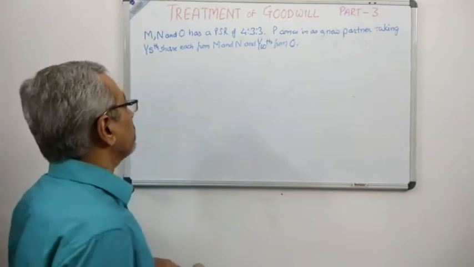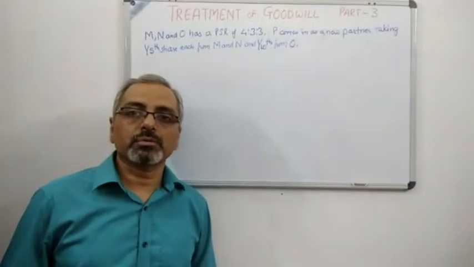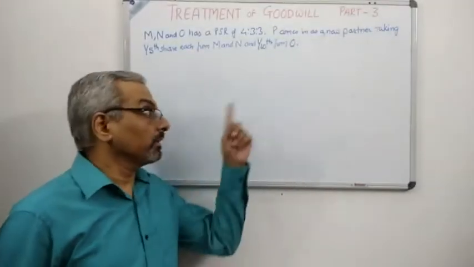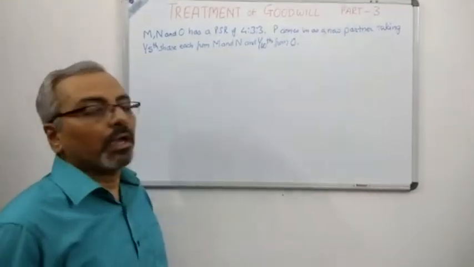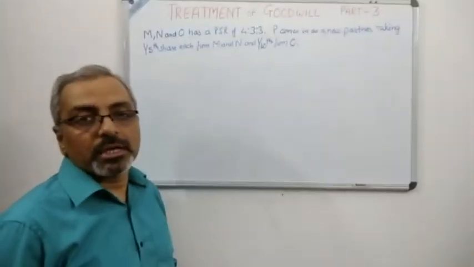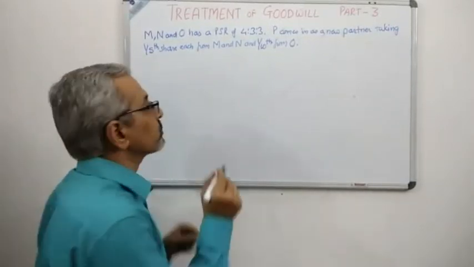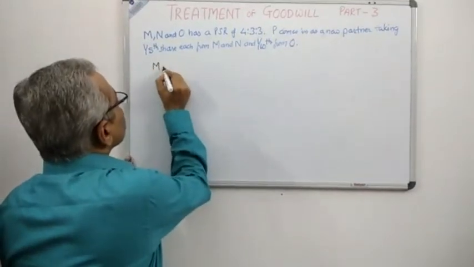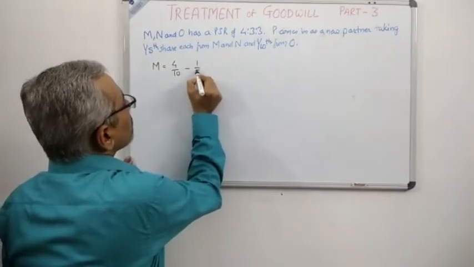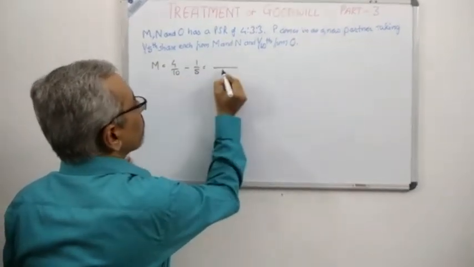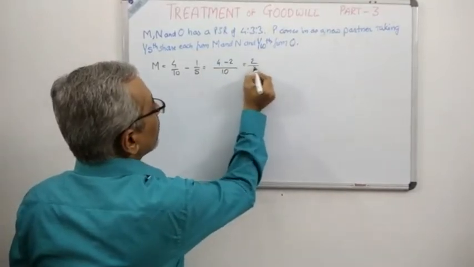So let's get started. We can see over here M, N and O are partners with a profit sharing ratio of 4:3:3, and they take the new partner as P, and P takes 1/5 share each from M and N and 1/10 from O. So let us first calculate the new profit sharing ratio, and then we'll go ahead with the calculation of the sacrificing ratio. So you can see what was M's original share. M's original share was 4/10, and from that 1/5 share has been taken. So you can see the LCM of this will be 10. So 4 minus 2, that gives us 2/10.